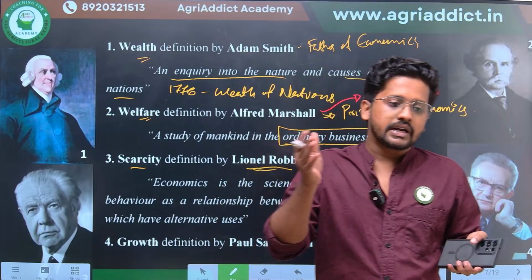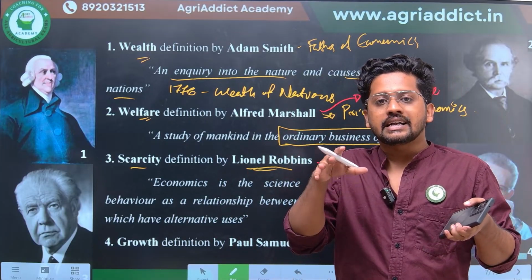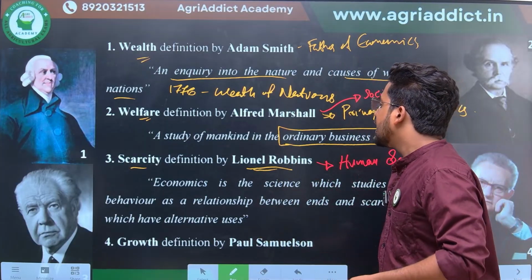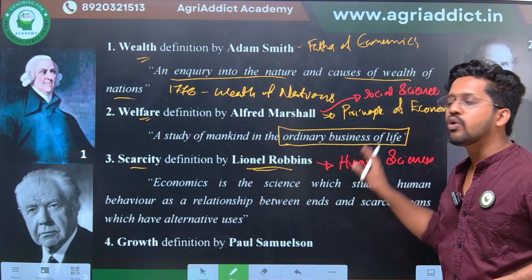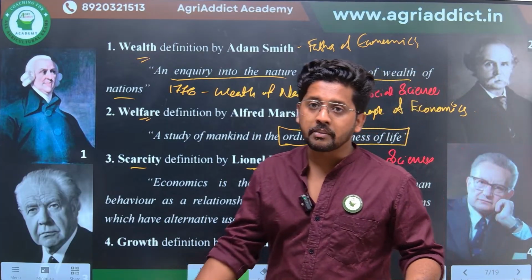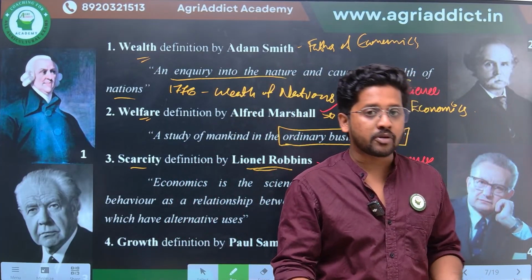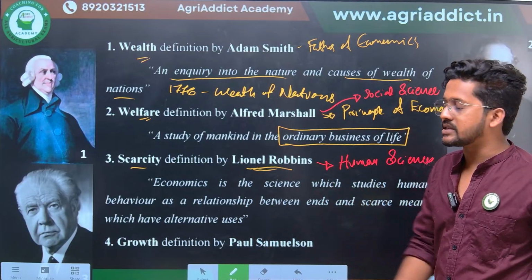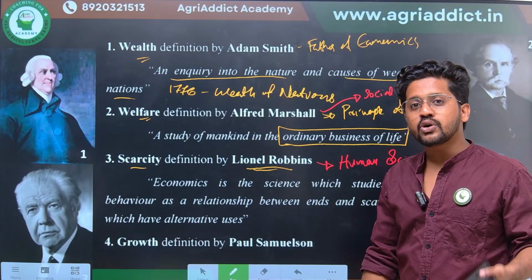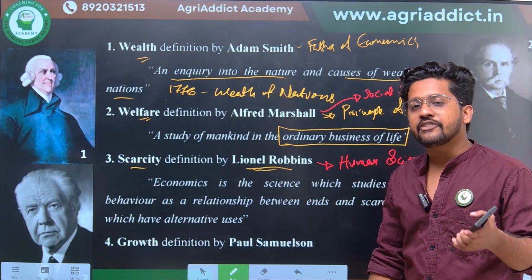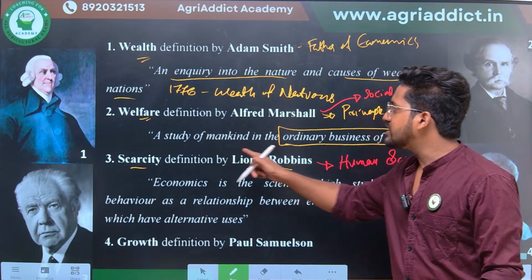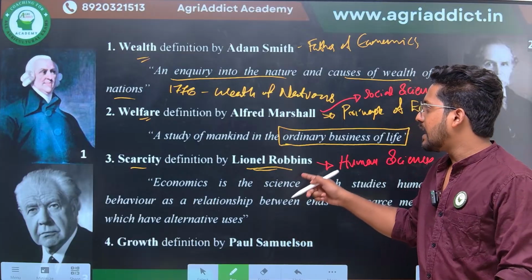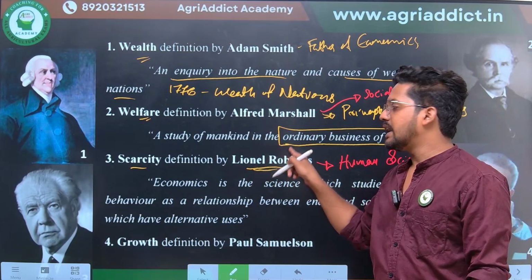They had to depend on other sources to at least sustain for a period of time just because of a microorganism, right? That was an extraordinary business. Then we know war is coming, some aggression is happening, or maybe some pandemics are happening. These are extraordinary conditions or situations. At that point of time also human behavior has to be defined, but that area was not emphasized by Alfred Marshall. So that was the second point for which Alfred Marshall got criticism from Lionel Robbins.